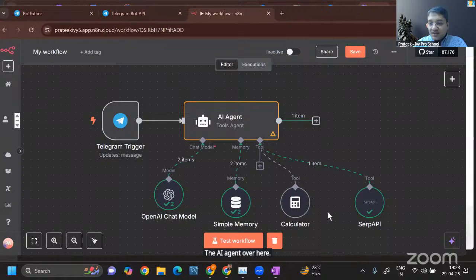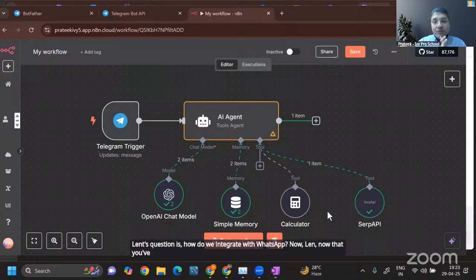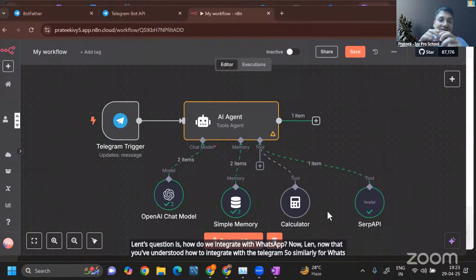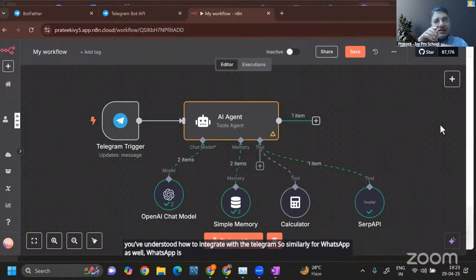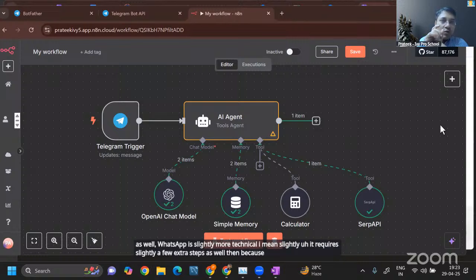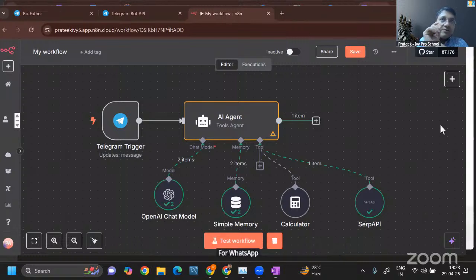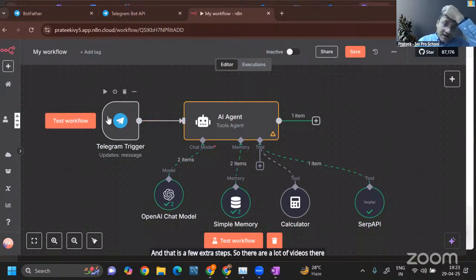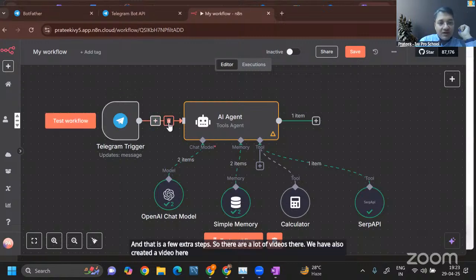Len's question is, how do we integrate with WhatsApp? Now, Len, now that you've understood how to integrate with Telegram, WhatsApp is similar, but slightly more technical. It requires a few extra steps, because for WhatsApp, Meta requires you to have a business verified account. There are a lot of videos on this. We have also created a video on it.